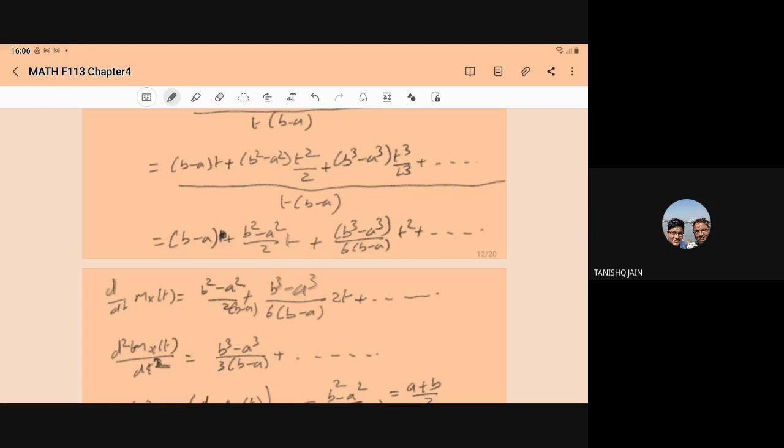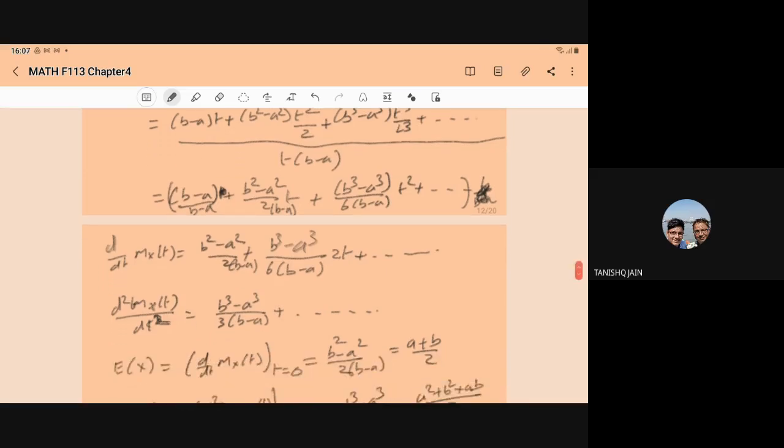I have not written it somewhere. So it is (b minus a) upon (b minus a) plus (b^2 minus a^2) upon 2 into (b minus a) into t and so on.